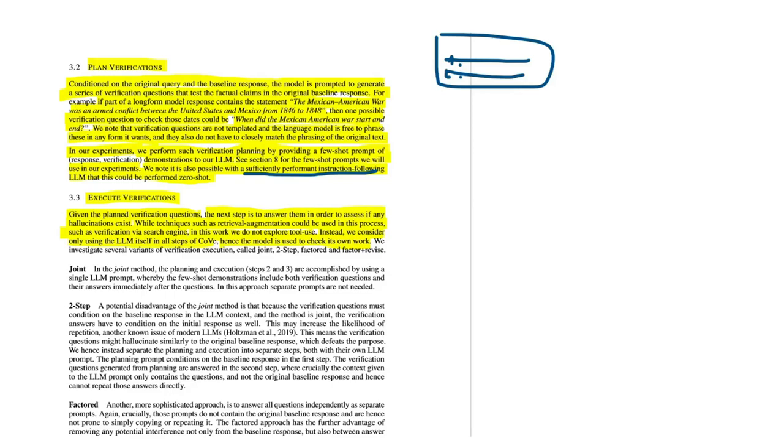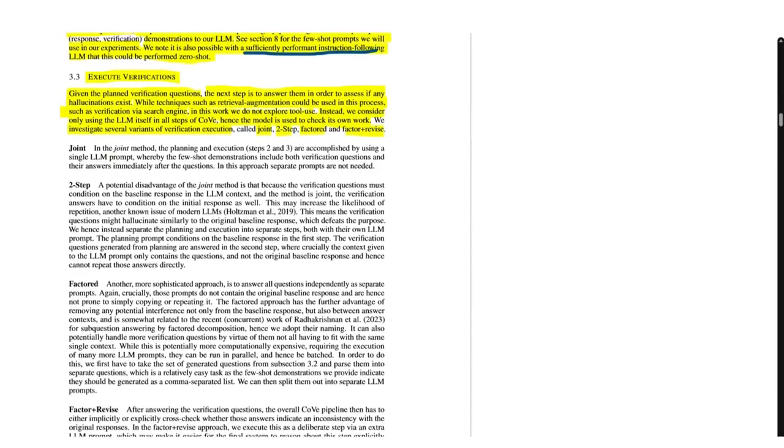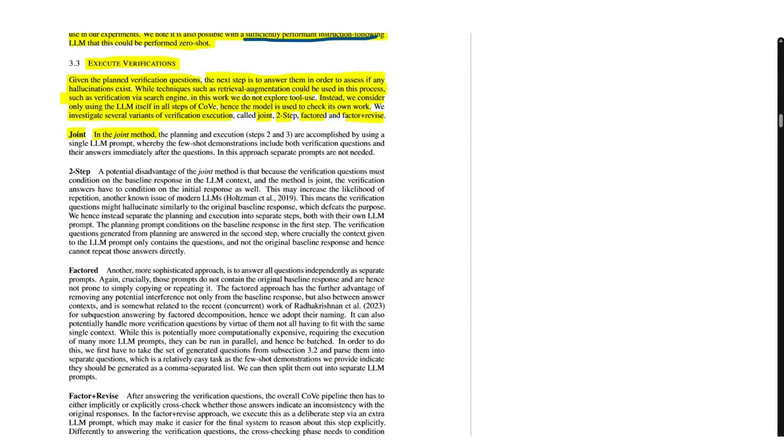And they say that they investigate several variants of verification execution called joint, two-step, factored, and factor plus revise. And we'll see what each of those means. In the joint method, the planning and execution, okay, so steps 2 and 3, are accomplished by using a single LLM prompt.